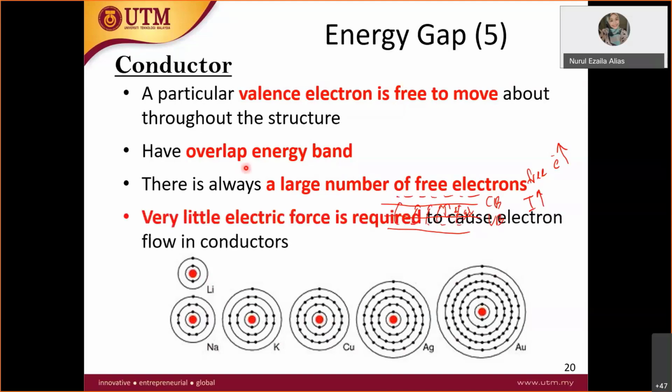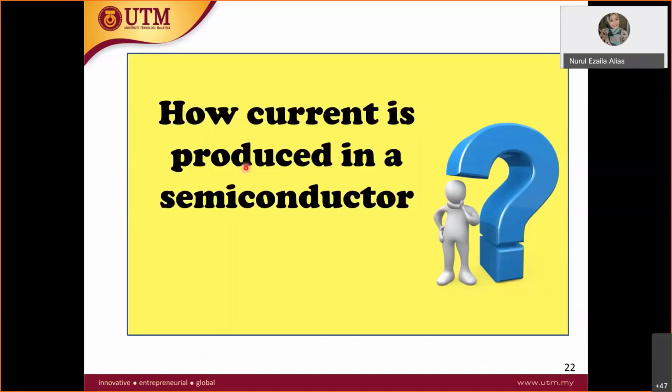Right. So next, conduction in semiconductor. Up to now, if a quiz or a test asks you a question, how is current produced in semiconductor? Do you have the idea how to answer this? With the doping operation, from moving from the valence band to the conduction band of the electrons. Yes, you have to give the story like that.